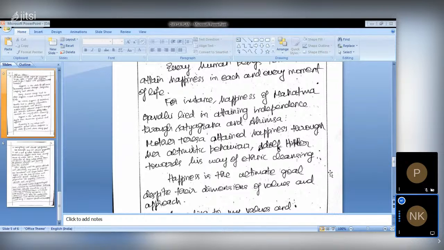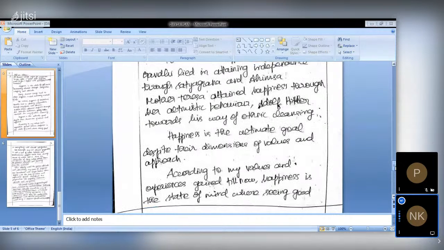Because the ethics question doesn't have a definite structure, or we can say this is how it should be, this is how the universally accepted structure is not there. It is your own perspective. And what does happiness mean to you? They have asked here, no? So just give the definition of your opinion, and they have asked to explain with some examples.